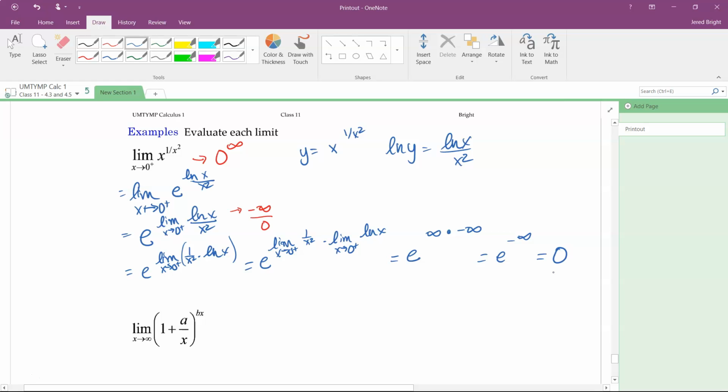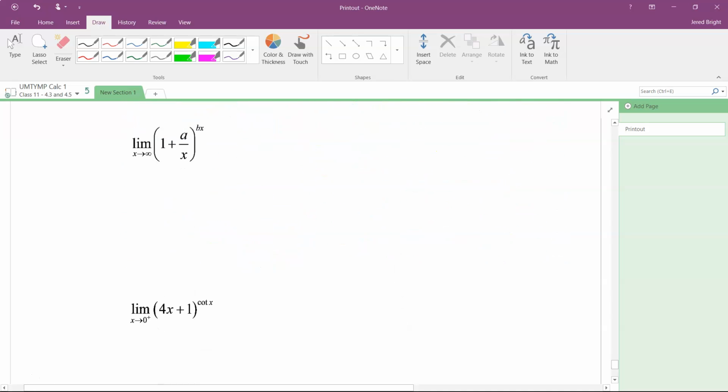Now, in here, did I use L'Hopital's rule? No. Okay, and that's okay. Remember, you might not always need to, and that's a skill worth recognizing too. But what I did do that you may need to use L'Hopital's rule for is looking at the log limit. Okay, so if you're given this original function, try changing perspective to a log limit too. They're equivalent in value. You just need to make sure to do the work. Okay, so interesting exercise. The last two examples, I want you to pause the video, try them yourself, and then when you're ready, resume the video to see the solution.